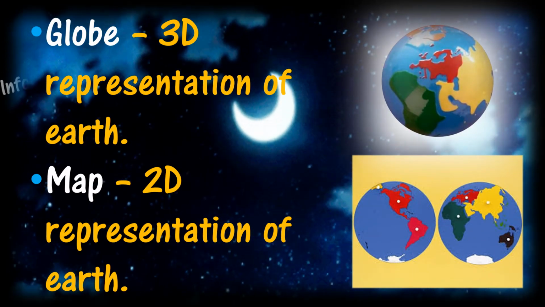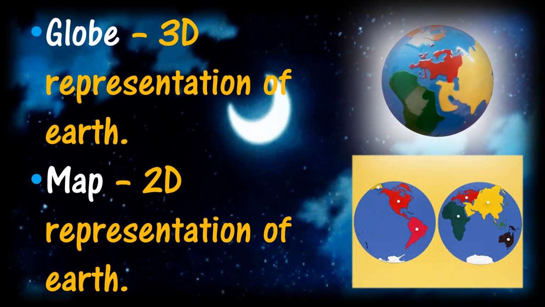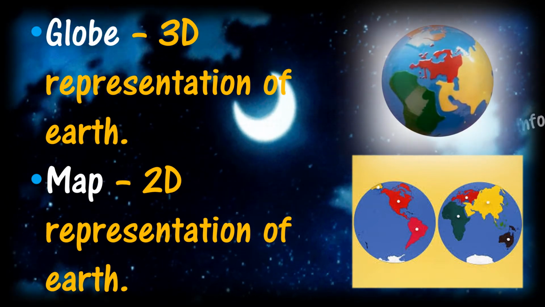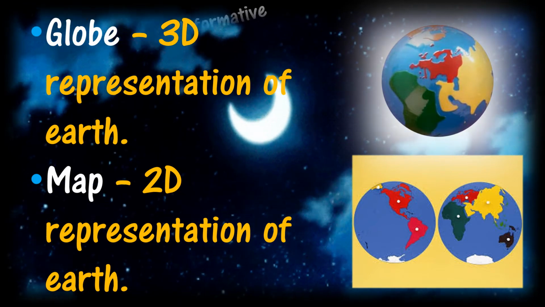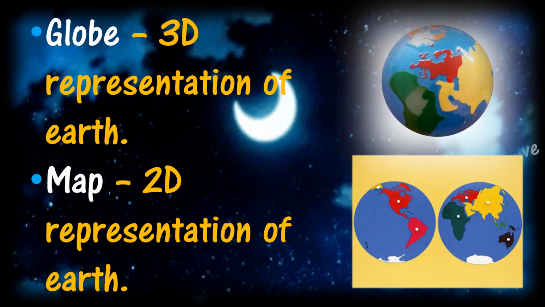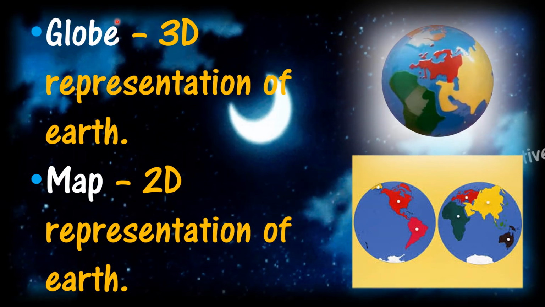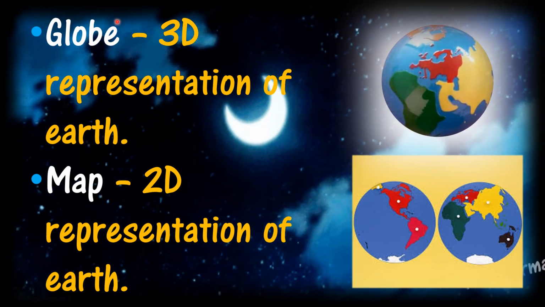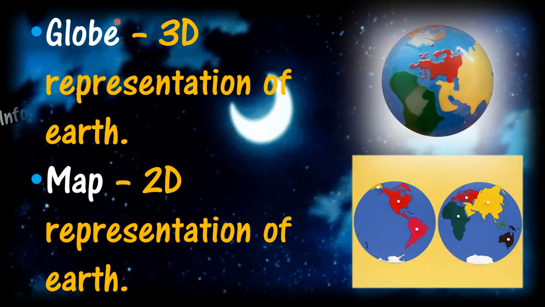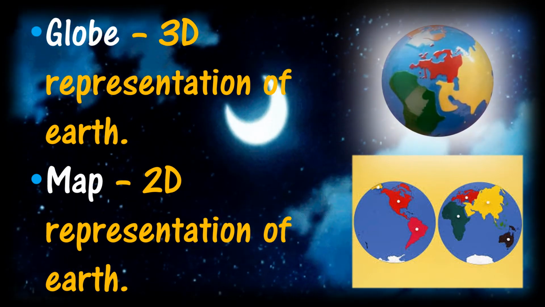Globe is the three-dimensional representation of our earth, but map is the two-dimensional representation of our earth. Vinuja, which is the three-dimensional representation of our earth? Globe. Which is the two-dimensional representation? Map. Very good.